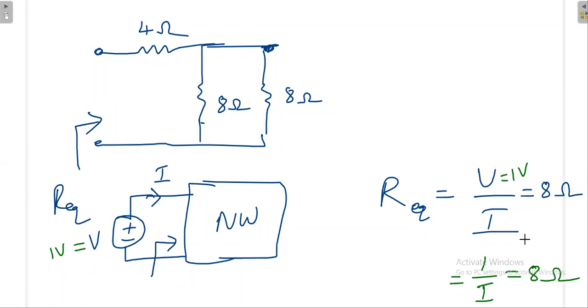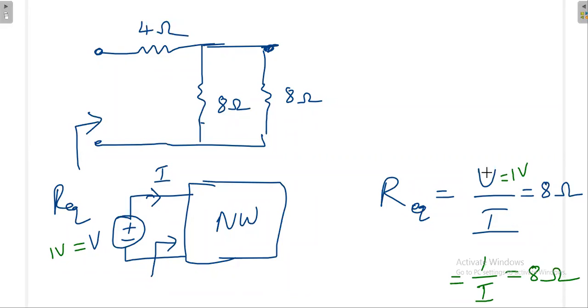Why? Because in future, you will have a network like this. By looking into the network, you cannot tell what the answer is. In future, you will have a complicated network. Even by working it out with paper and pencil, you cannot tell the answer. You need this idea. So you take this example today.